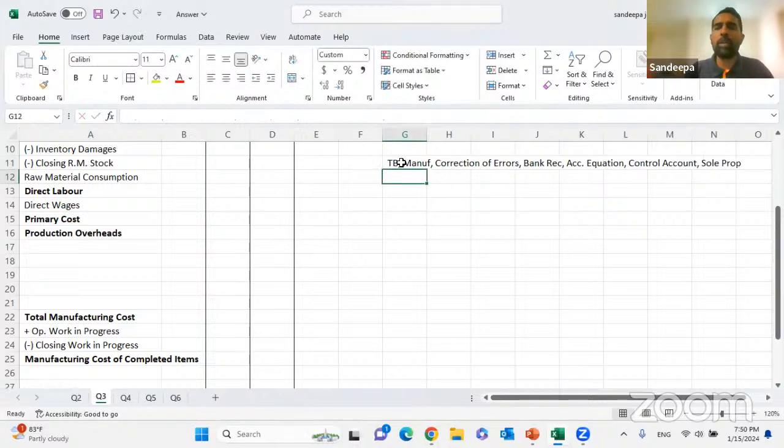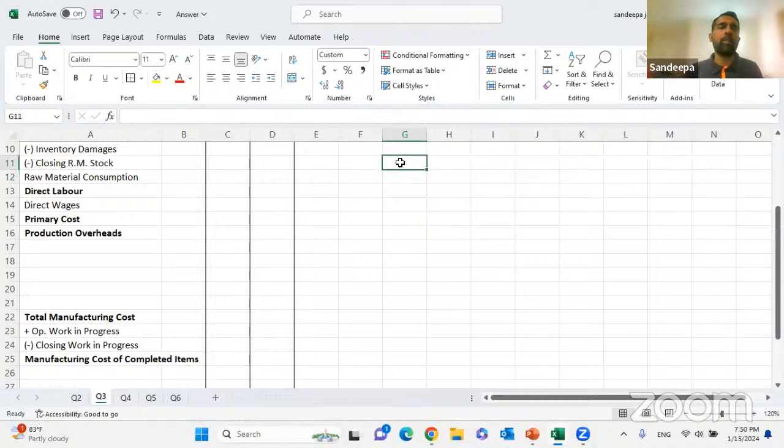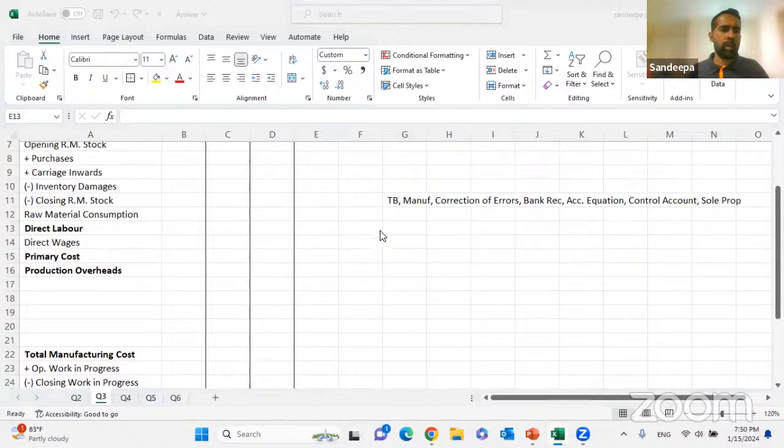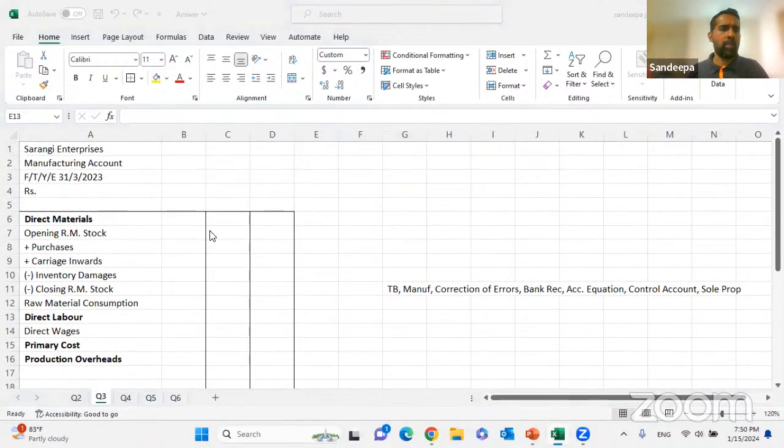Kids, put these formats on a single page and keep it with you. How the trial balance format comes, the manufacturing account format, the formats that come in correction of errors, the bank rec format. Because at the exam what you really need is the formats. Right? Okay. So we have drafted the formats.